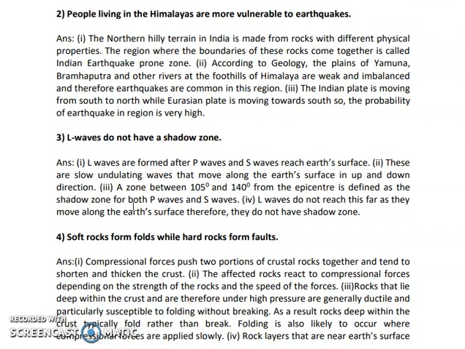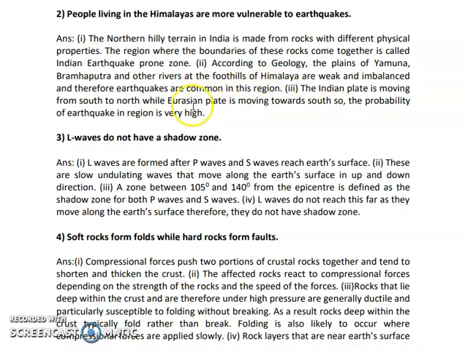People living in the Himalayas are more vulnerable to earthquakes. ठीक है. So in the northern hilly terrains in India, it is made up of rocks with different physical properties. The region where the boundaries of these rocks come together is called the Indian earthquake prone zone. And according to geology, the plains of the Yamuna, Brahmaputra and the other rivers at the foothills of the Himalayas are very weak and imbalanced. Therefore, earthquakes are common in these regions.